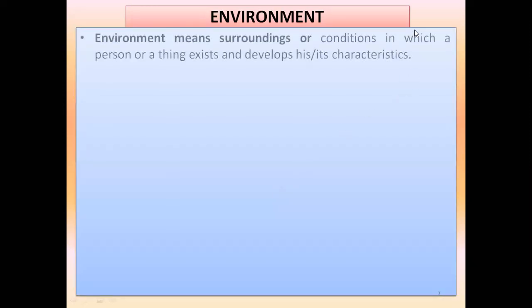What our next slide is saying is that environment means the same thing I discussed: the surrounding or the conditions in which a person or a thing exists. Wherever we are living, the things which are around us are the surroundings, and in other words, that is an environment also. We develop its characteristics. Suppose you are getting salty water, not very sweet water. Then people adapt themselves and make a habit of drinking that salty water also.